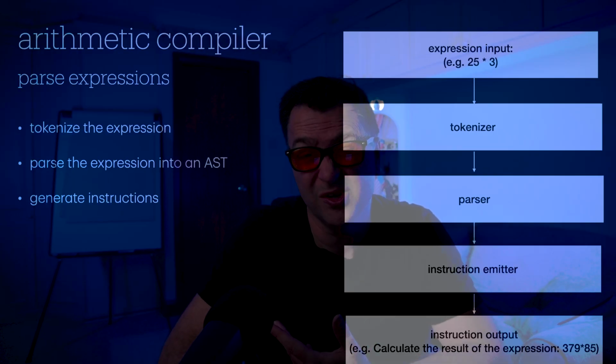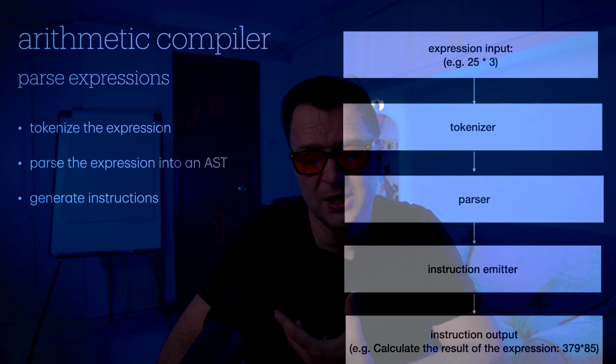But at the moment, from a parsing perspective, now that we've got that in the AST form, I can now emit out my English language, natural language instructions. So again, if I come back to this diagram for a second, you can see that we're following this through. I started with my 25 multiplied by 3.